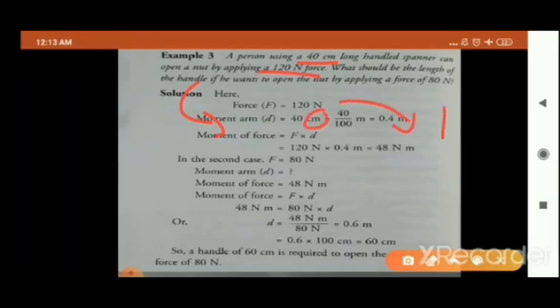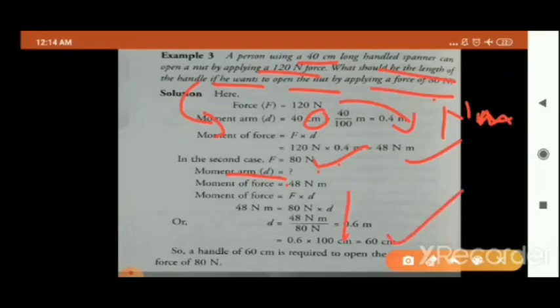Reason, our standard unit is Newton meter. This is your first case. And what is the second case? Second case में कह रहा है कि what should be the length of the handle if we want to open the nut by applying the force of 80 Newton. अगर हम 80 Newton force apply कर रहे हैं तो what should be the length of the handle or spanner? So that moment of force will be calculated from the first part. D आपको निकालना है, force second part में दिया हुआ है, you put in the formula, you will get the value. So I suppose, children, it is clear to you.